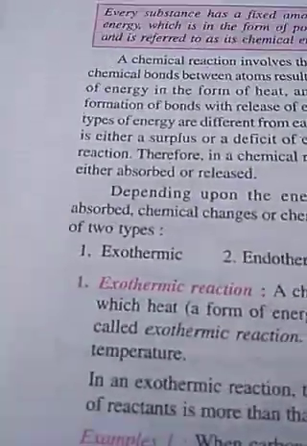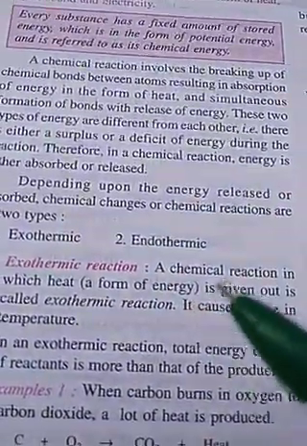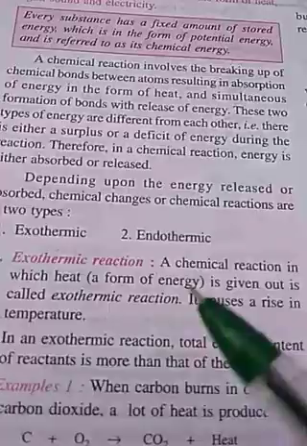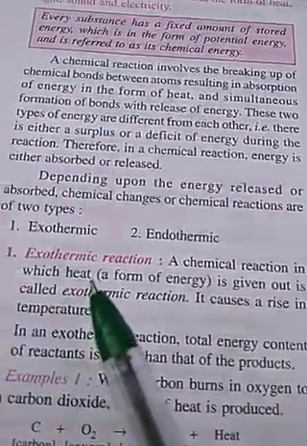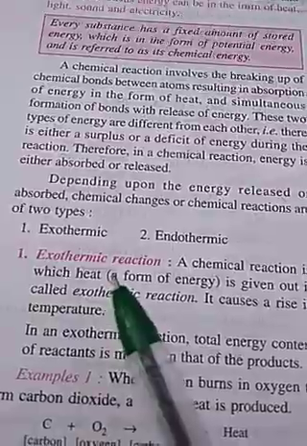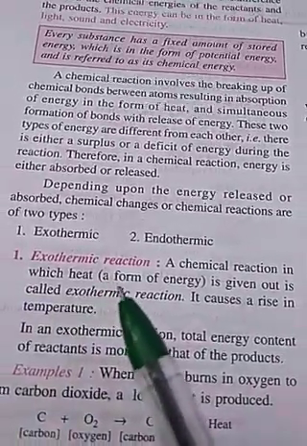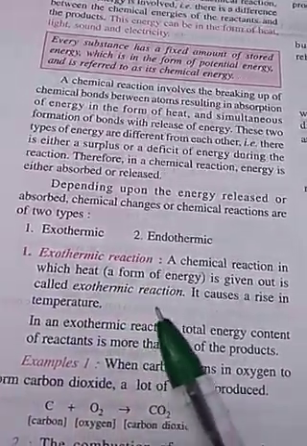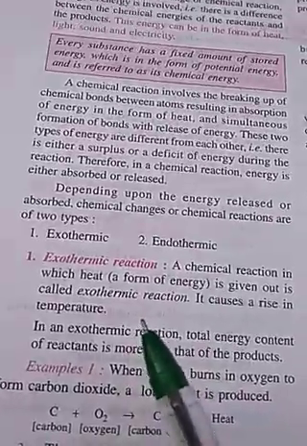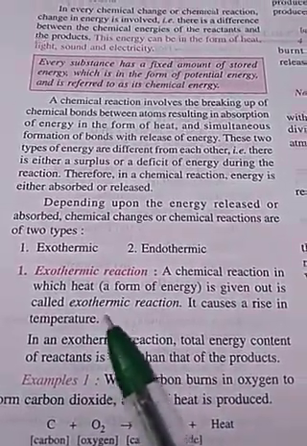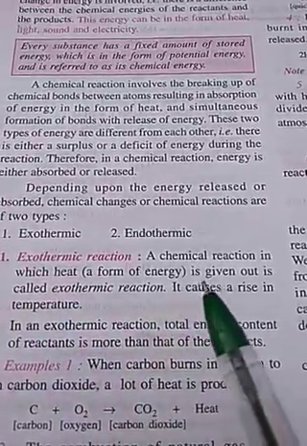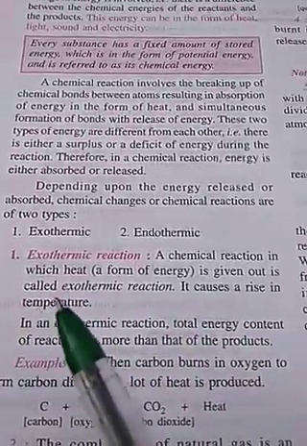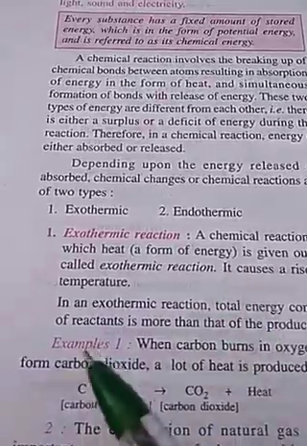The wording of the definition may differ. A chemical reaction in which heat, electricity, sound, which are all different forms of energy, as we studied in physics in class 8, is given out is called an exothermic reaction.